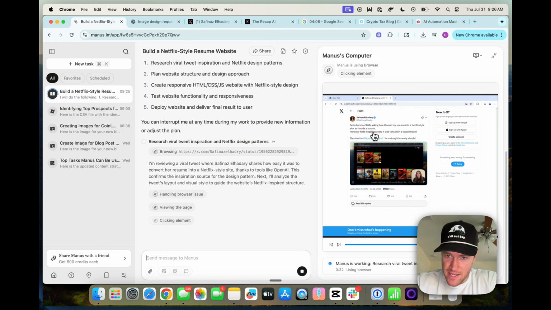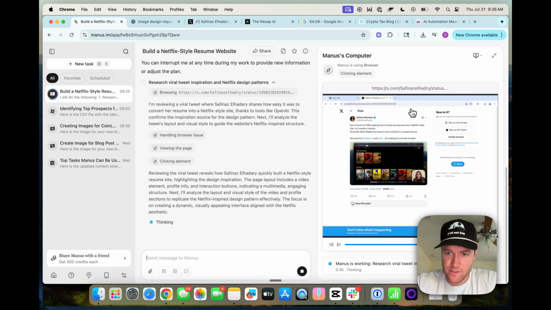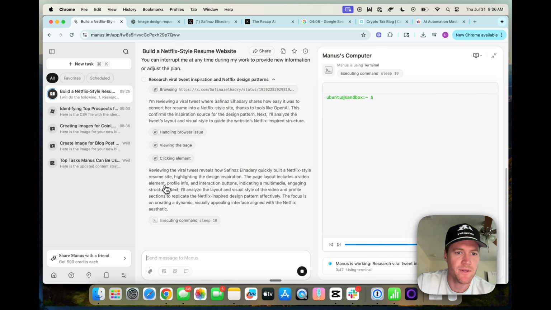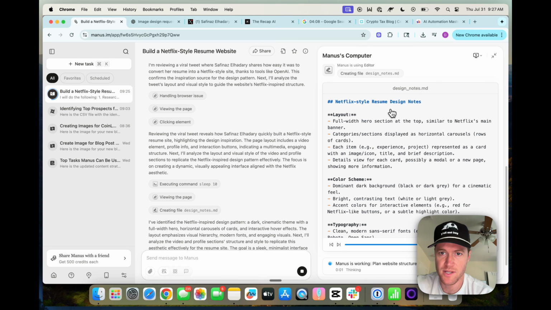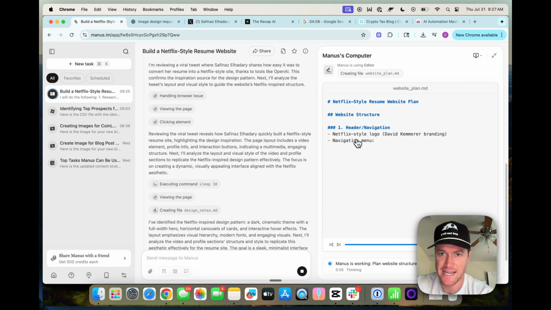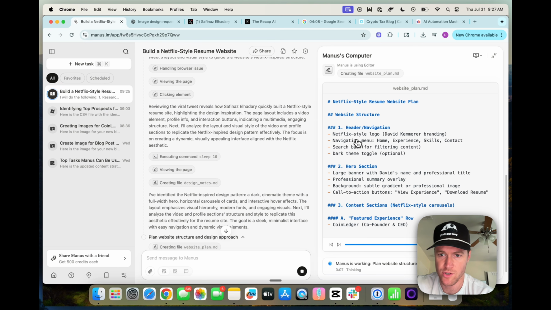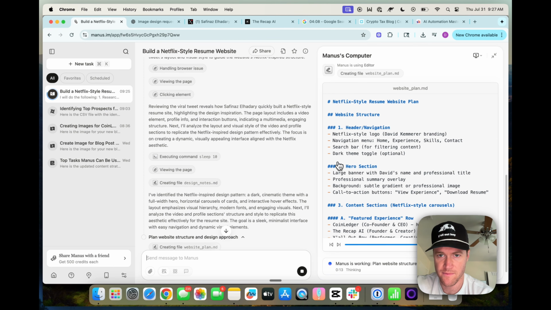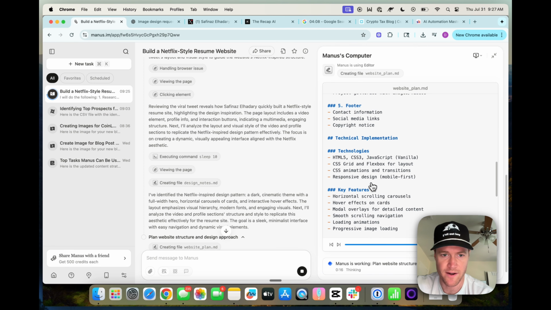Okay, so we see Manus is researching the viral tweet. It's pulled it up, it can see it, so that makes sense. Page layout includes a video element, profile info, and interaction buttons. Okay, so now it's developed a prompt with the design notes that it's likely going to include when it tells itself to build this. Yeah, so it's building the prompting required for itself.